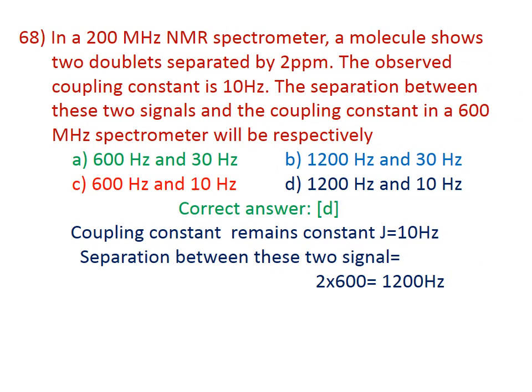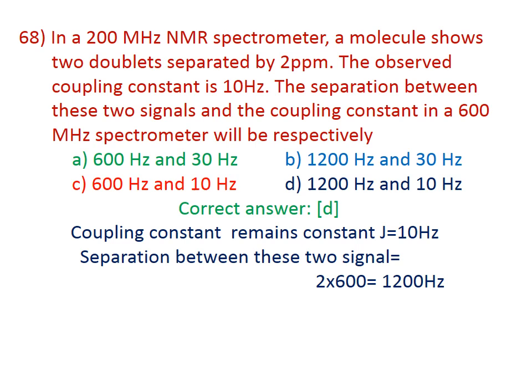68. In a 200 MHz NMR spectrometer, a molecule shows two doublets separated by 2 ppm. The observed coupling constant is 10 Hz. The separation between the two signals and the coupling constant in a 600 MHz spectrometer will be. The correct answer is D, 1200 Hz and 10 Hz.